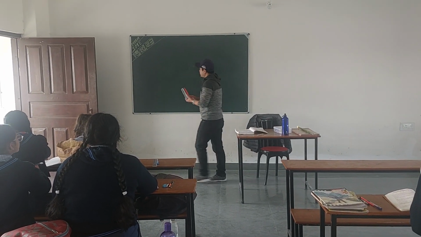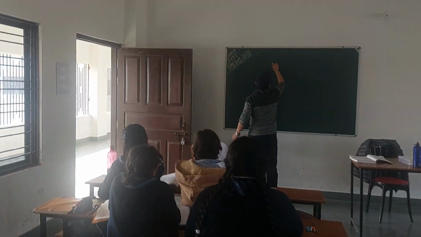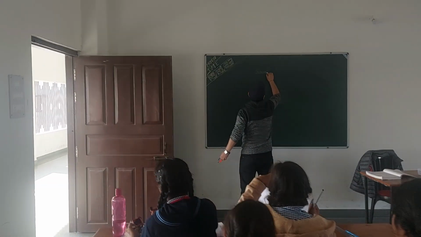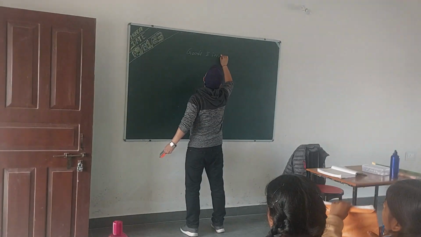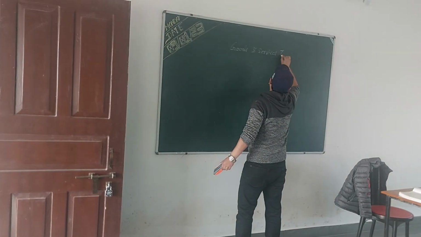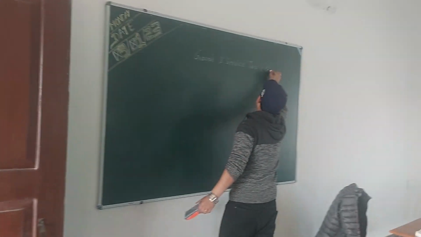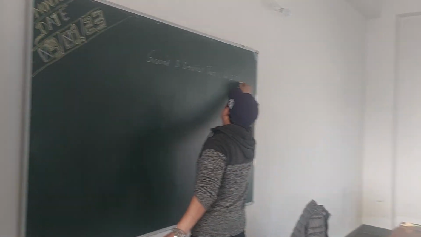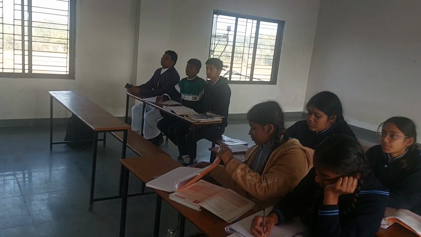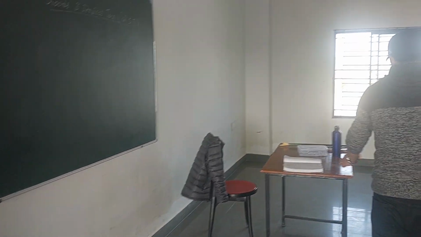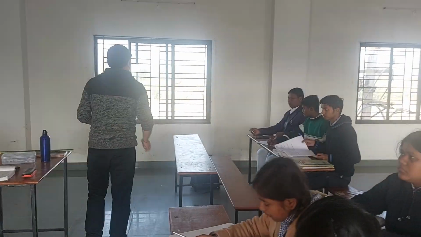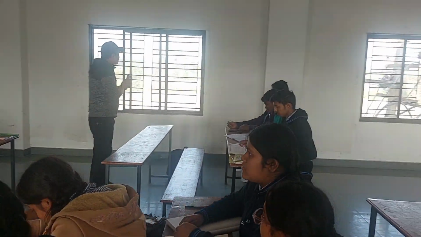Okay, chapter 1, GST. The full form of GST is Goods and Services Tax. We write it GST. Under this GST, what are the main properties of GST?